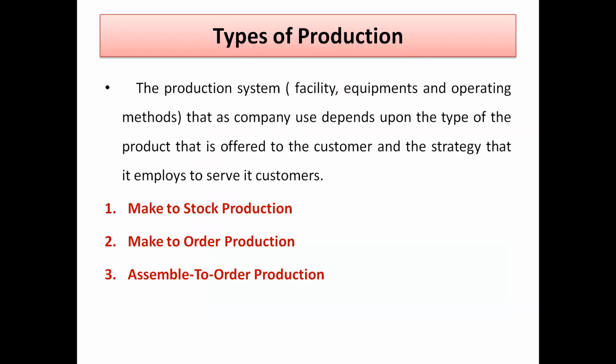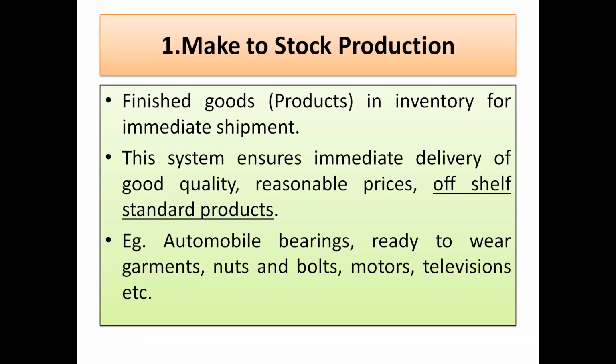So in the morning lecture, we have discussed this type of production. We started, and in detail, we discussed the make to stock production. In this make to stock production, we discussed the different finished products and intermediate inventory, as we can call it. Then it ensures the delivery of good quality, reasonably priced, off-the-shelf standard products.